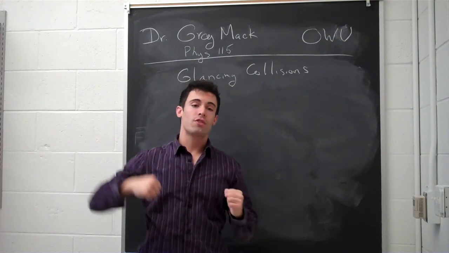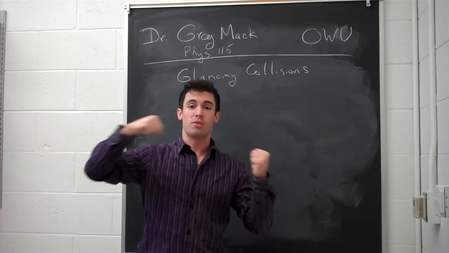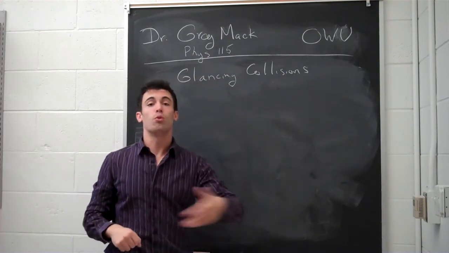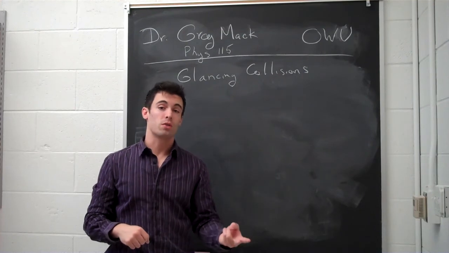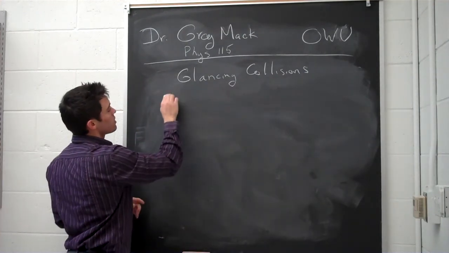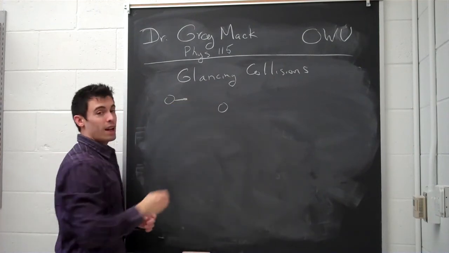Or if you have two things that are traveling in different ways, and not the same dimension, and come together, then the resulting movement is going to be based off of two dimensions as well. So if we first talk about glancing collisions, where we have some object hitting another object, but not head-on,